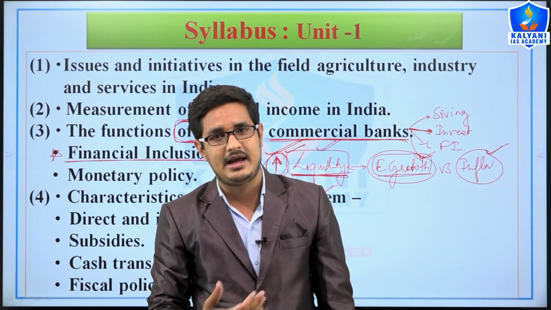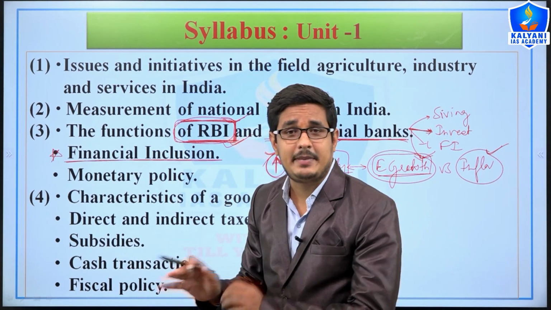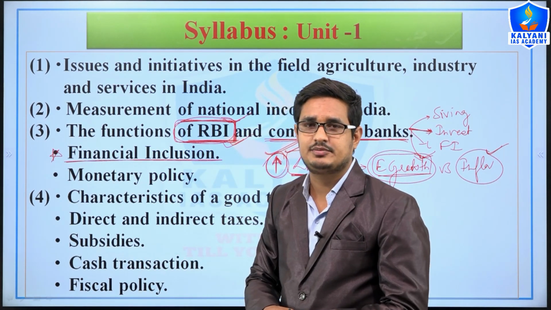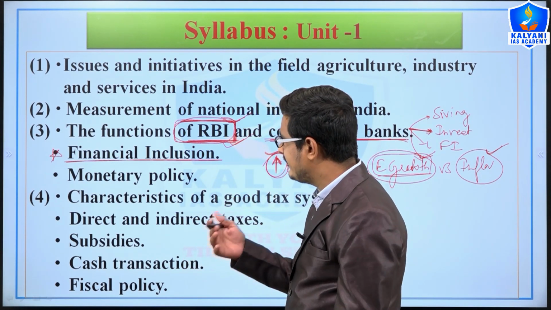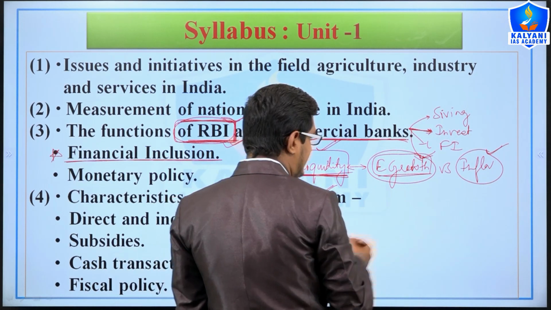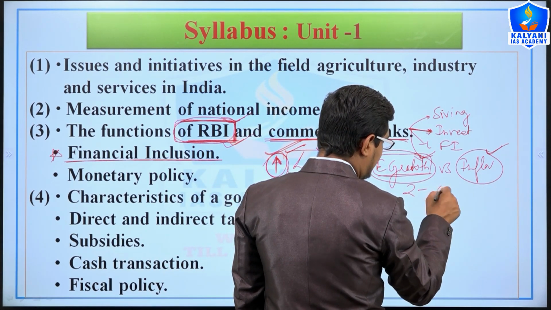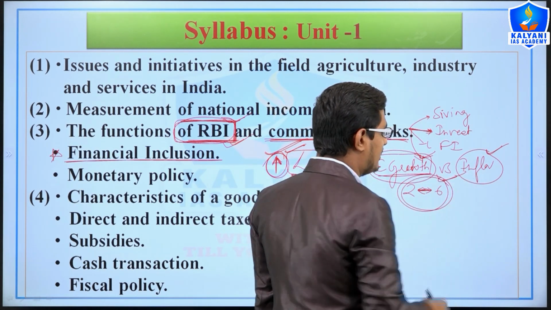So this time, as you know, because of the corona pandemic, the inflation rate has reached above 6.6 percent, and according to FRBM the inflation rate should be between 2 percent to 6 percent, and RBI has to answer for that.